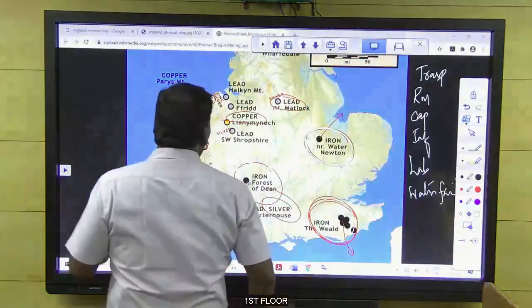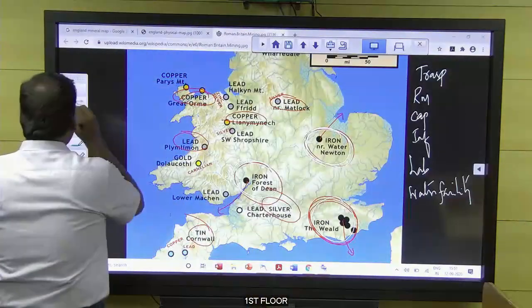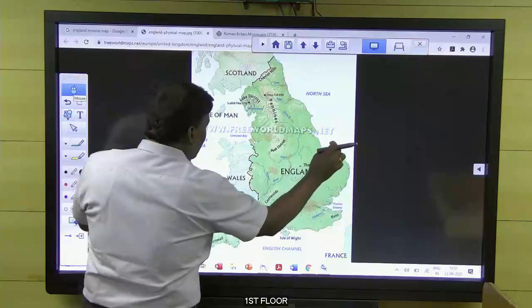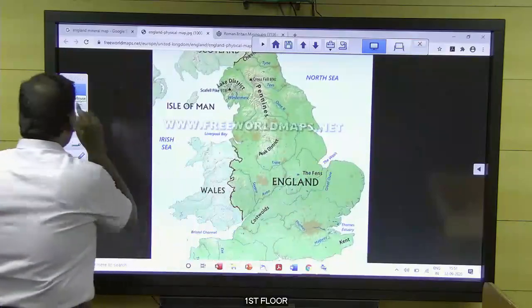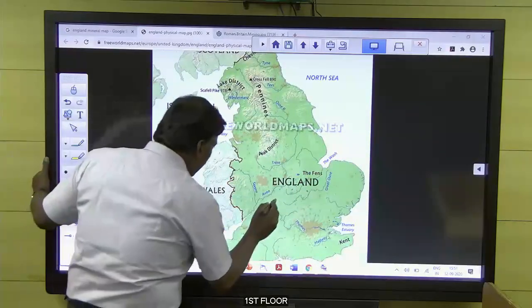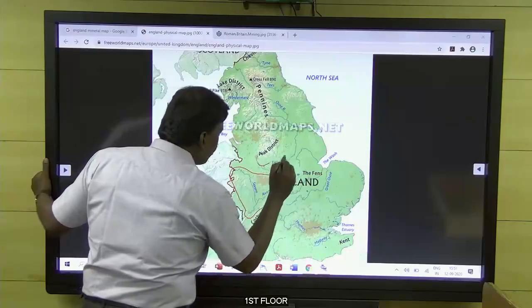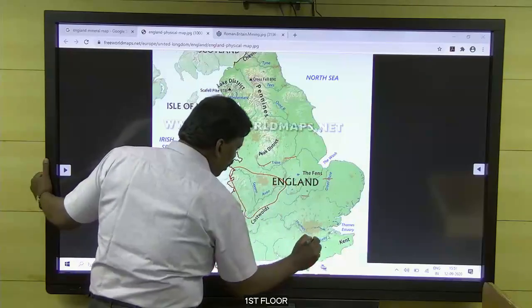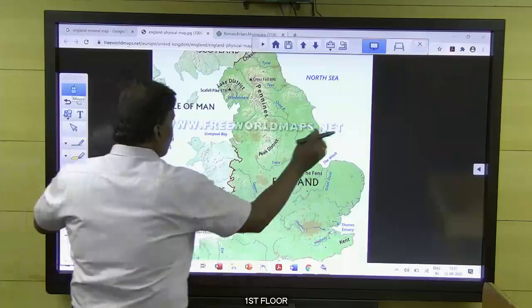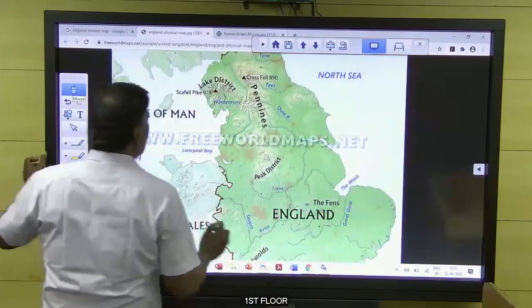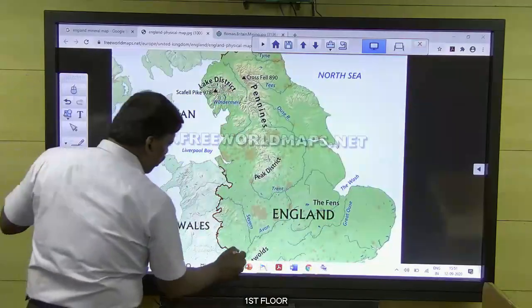Okay, water. And the next thing, in the map you see here, this is a physical map of England. See here, a lot of rivers around England. This is a river, this is a river, and everywhere. I enlarge the map. See here, a lot of rivers.